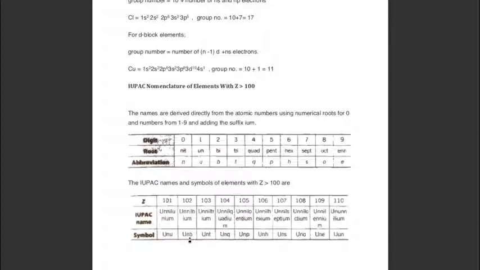See? So in this way we can write name and symbol for elements having atomic number more than 100.